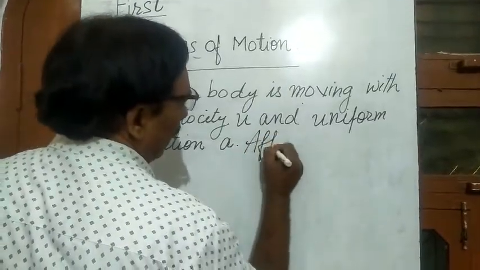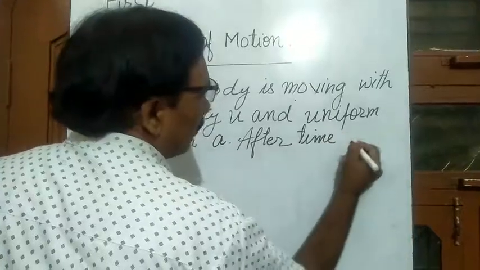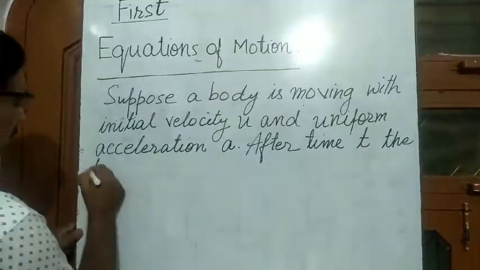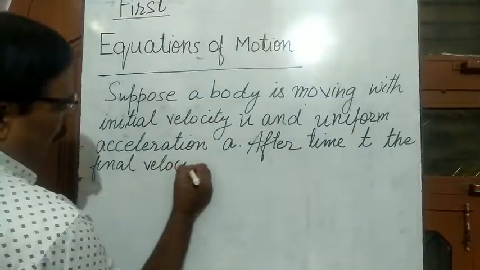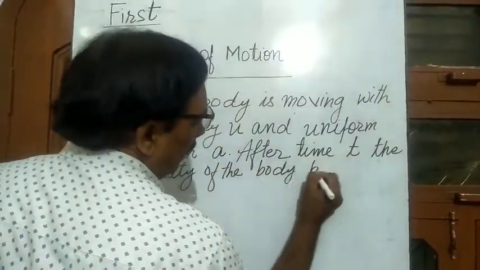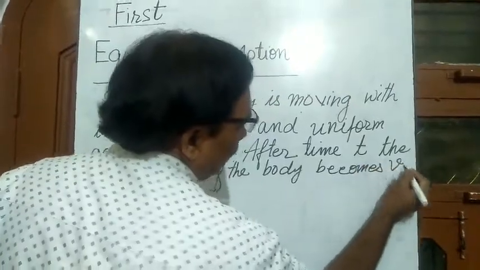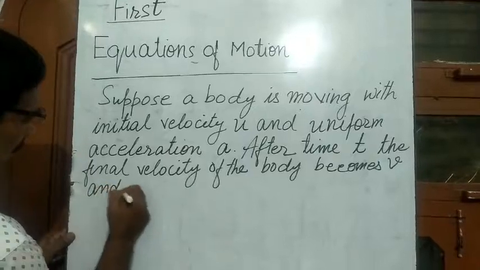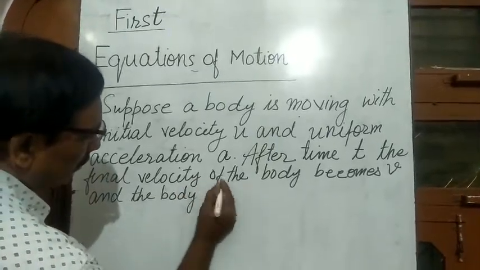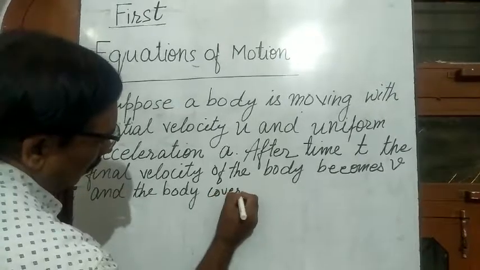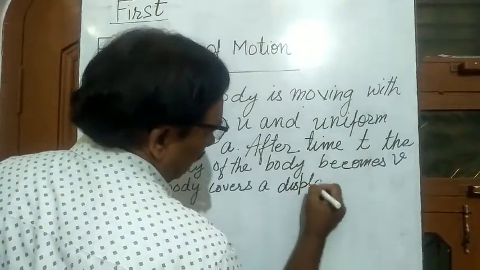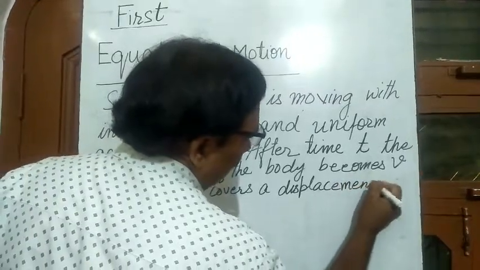After time t seconds, the final velocity of the body becomes v, and the body covers a displacement s.